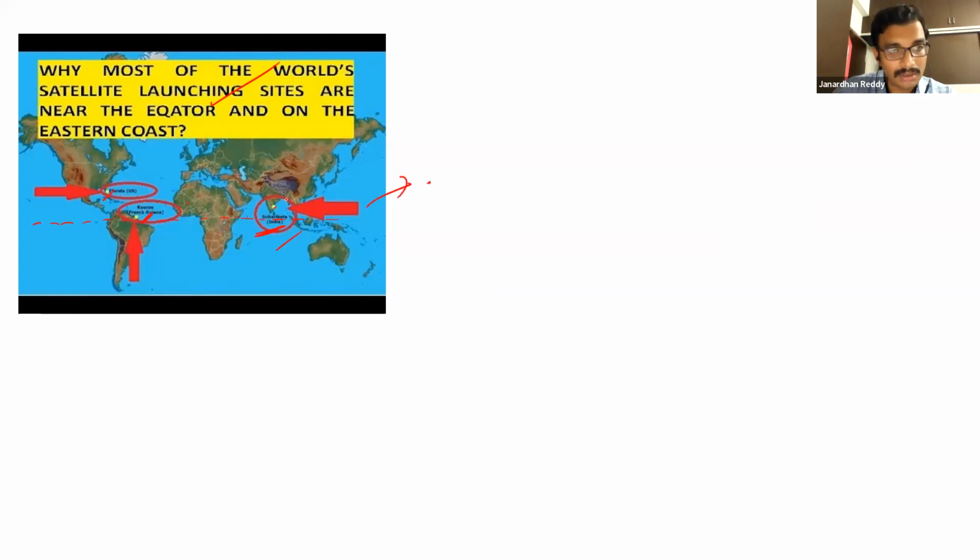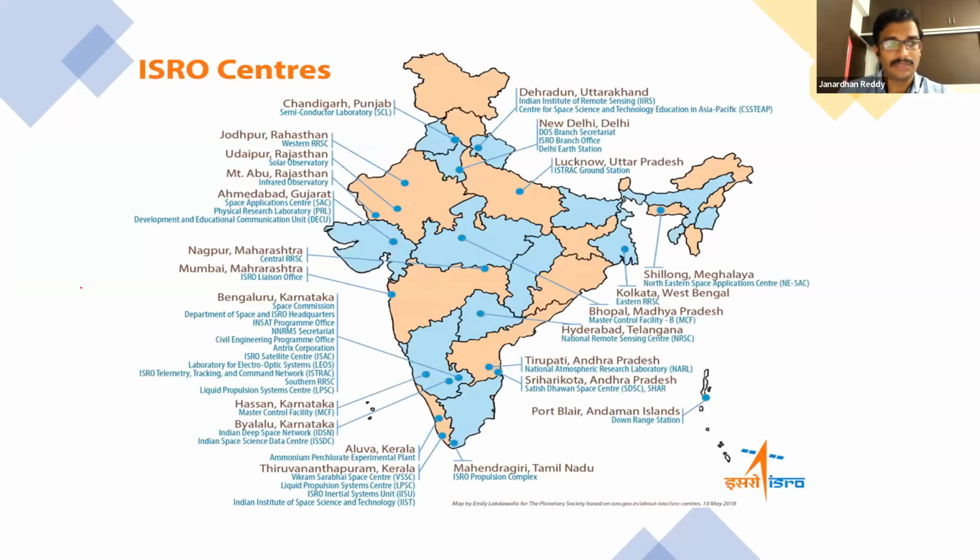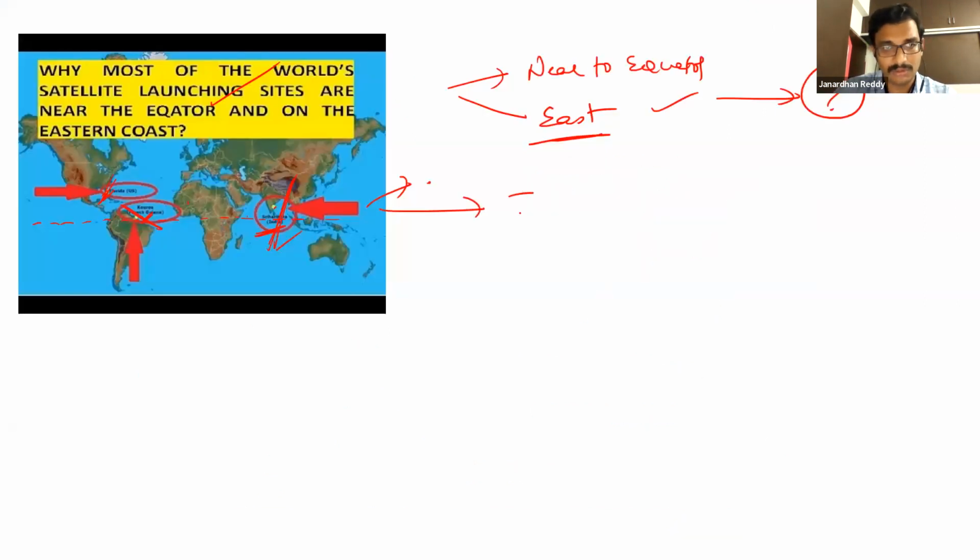And they are located on the east side. All are located on the east side, near the equator. Why is this happening, what do you think? I don't want to stop here itself because I thought of going on. So, ISRO, these are the ISRO centers. I'll answer this question tomorrow. Why is it like that? That we will answer. I want you to think by that time.